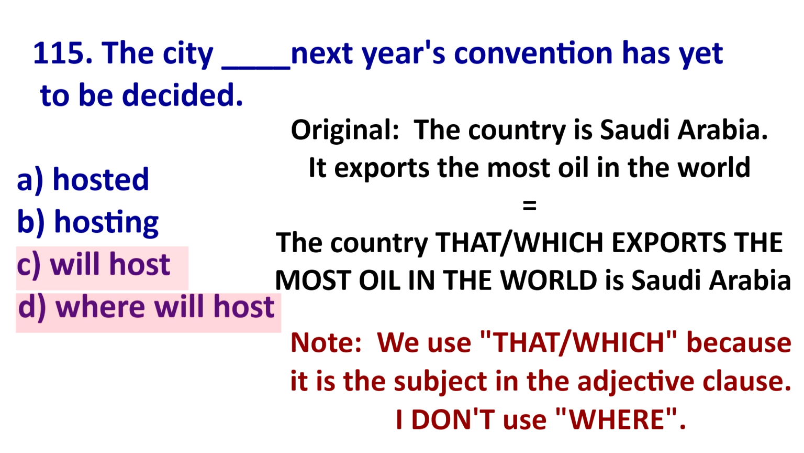So, the country that exports the most oil in the world is Saudi Arabia. So that exports the most oil in the world is an adjective clause. It is describing the country. That is the subject because you're saying that exports. Saudi Arabia exports. So here I could use that or which because they can be subjects. Where is not a subject.